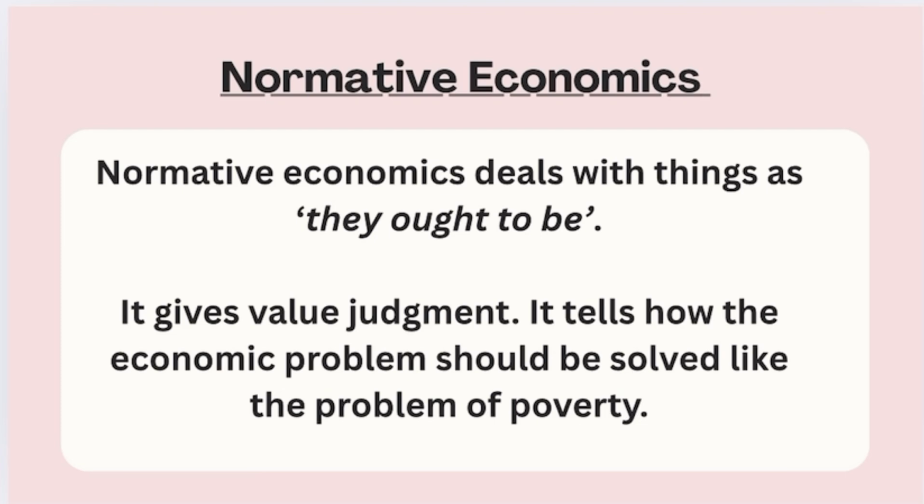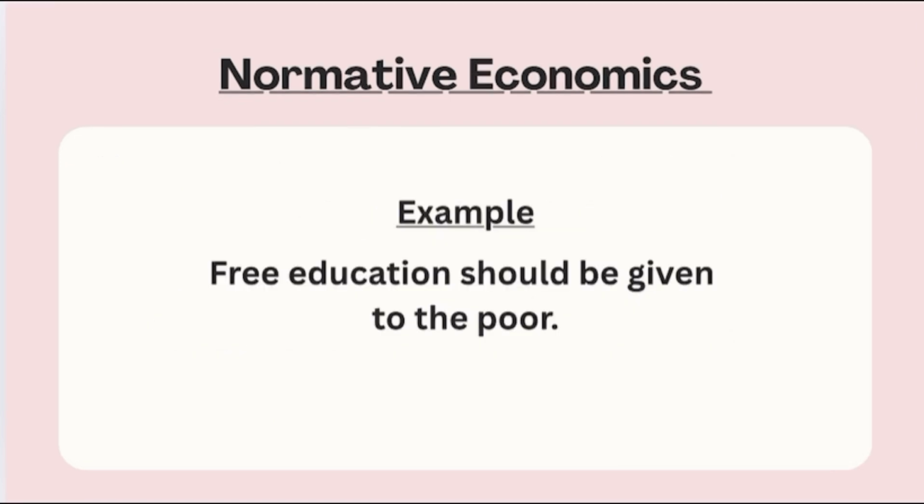Now let's understand what is normative economics. Normative economics deals with things as they ought to be. It gives value judgment. It tells how the economic problem should be solved, like the problem of poverty. So normative economics deals with the opinions of the economists related to economic issues or problems, and it relates to what ought to be. It is based on judgment and opinions. For example, free education should be given to the poor. This example is just an opinion. It is not fact. We cannot verify it.